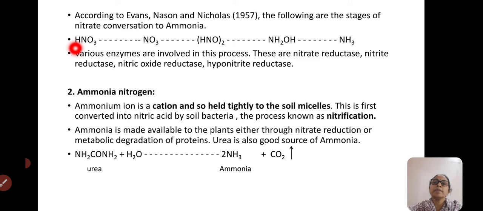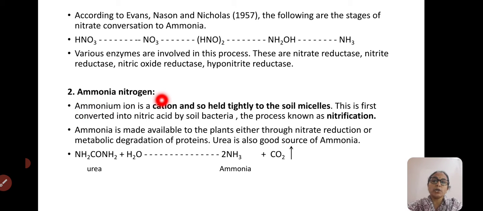We can see nitric acid forming nitrate ion, and also the hyponitrite and hydroxylamine, and finally ammonia. Various enzymes are involved in this process: nitrate reductase, nitrite reductase, nitric oxide reductase and hyponitrite reductase. These are the enzymes involved in the completion of the conversion of the nitrate to ammonia, that is the usable form for the plants.